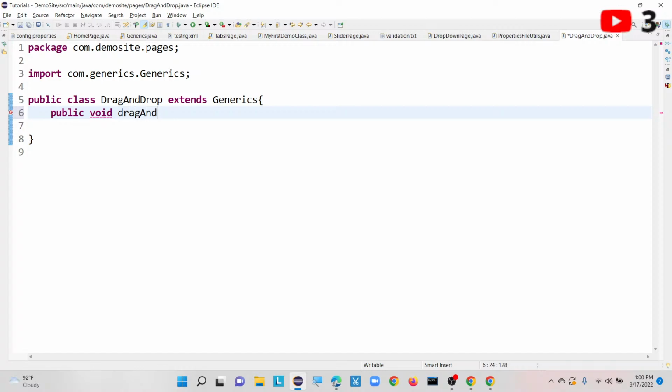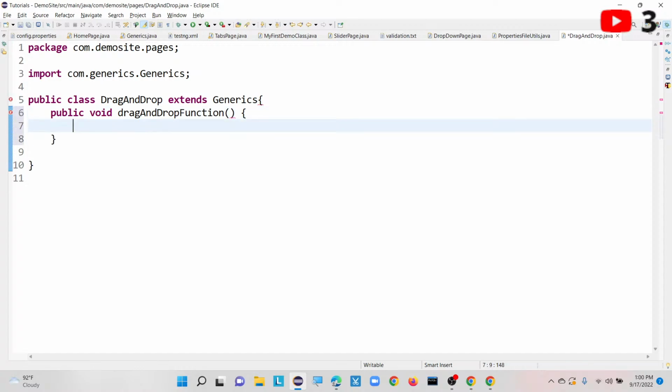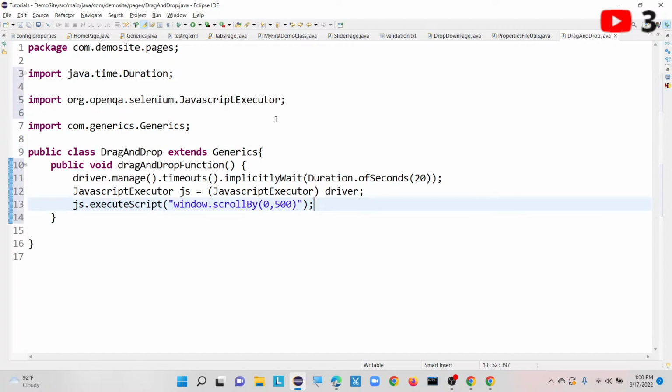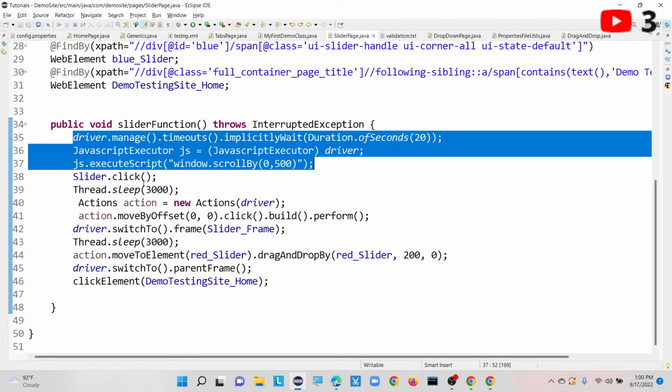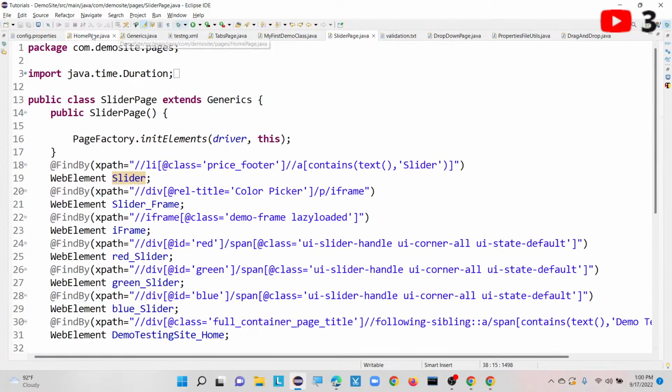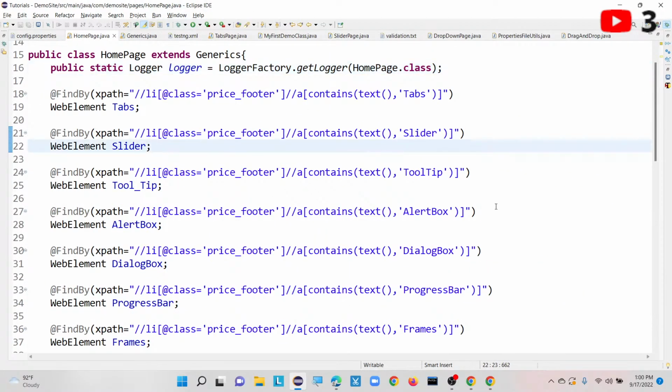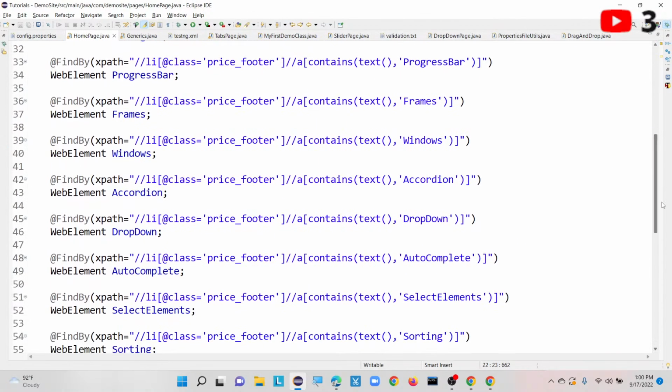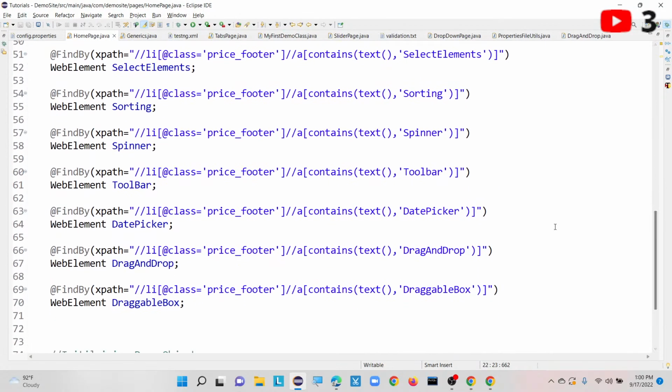Drag and drop function. So next I have added here. What is our next step? We have to switch our driver focus to, so here I need to take the XPath for drag and drop as well, right? So let me go back to here, and where is the XPath? Drag and drop. This is my XPath.